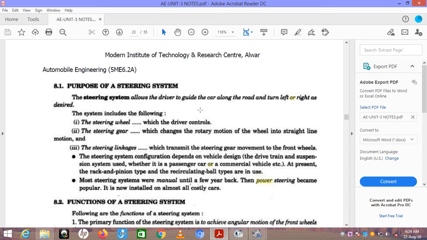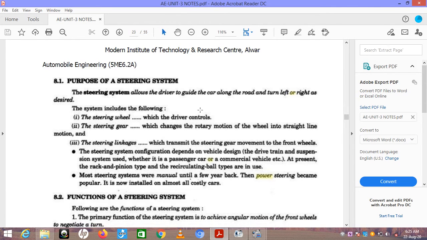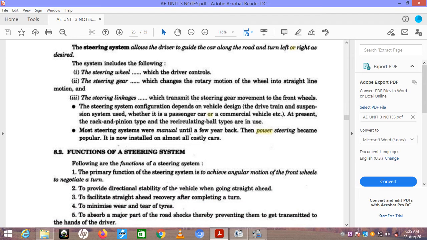Most steering systems were manual until a few years back. Then power steering became popular. It is now installed on almost all costly cars, and nowadays we are using power steering.